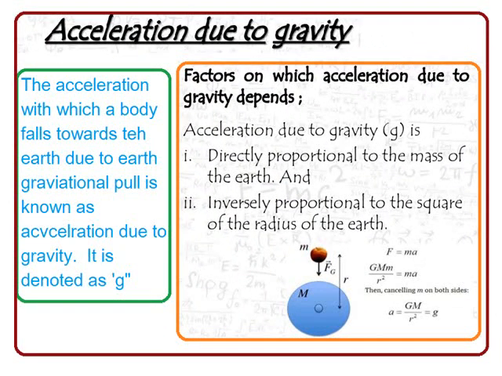After we derive the equation for the value of g, the formula says g is equal to GM by r square. Now let us see the definition of acceleration due to gravity. The acceleration with which a body falls towards the earth due to the earth's gravitational pull is known as the acceleration due to gravity. It is denoted as g.